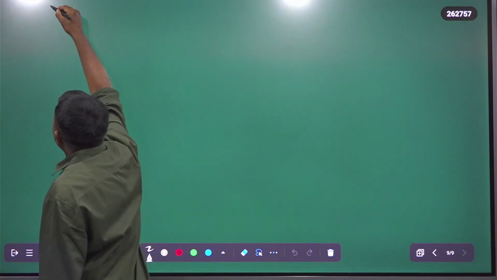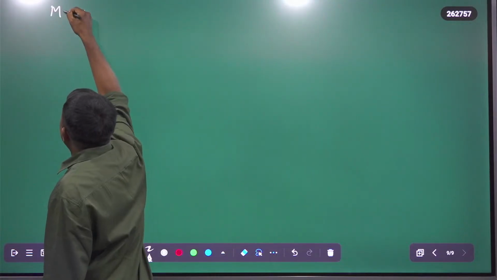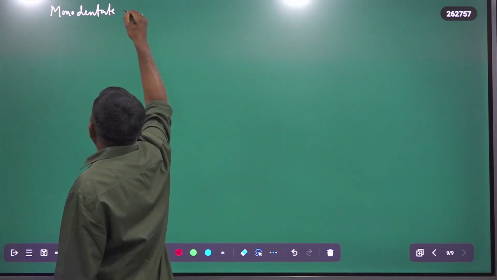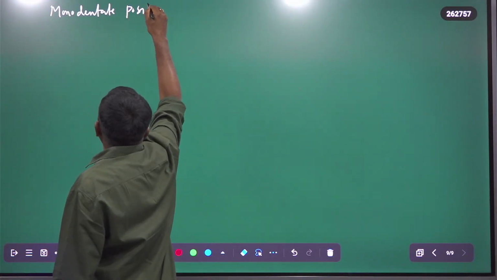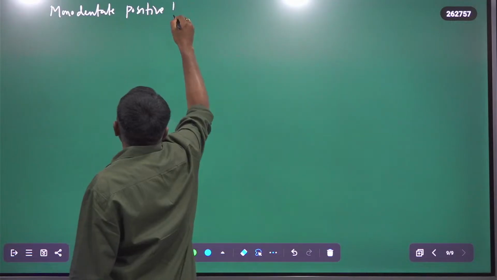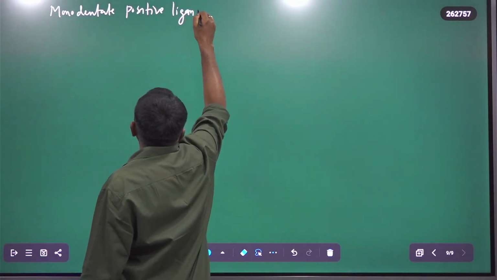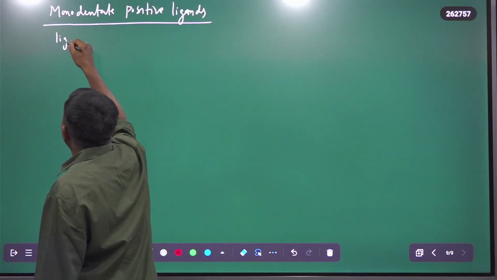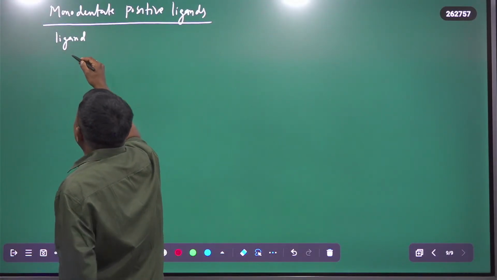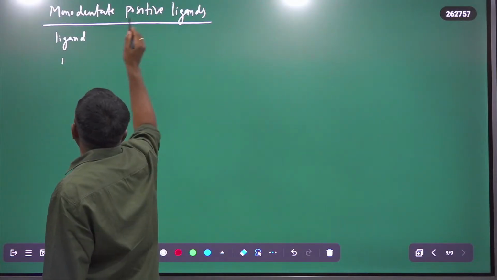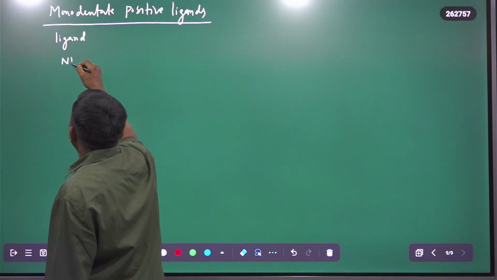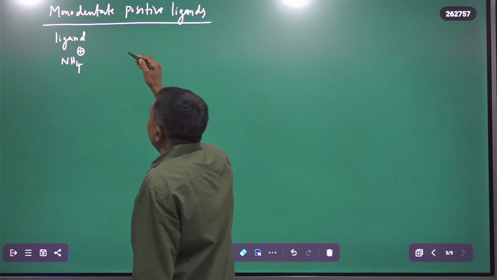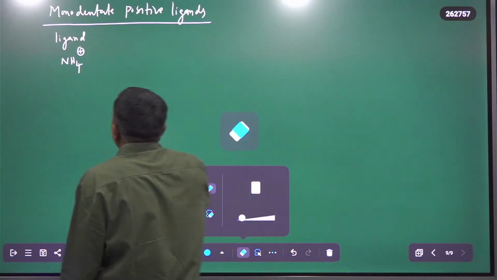Now the second type: monodentate positive ligands. So what are monodentate positive ligands? A ligand that carries a positive charge. Therefore ammonium, NH4 plus, this is the ammonium ligand.